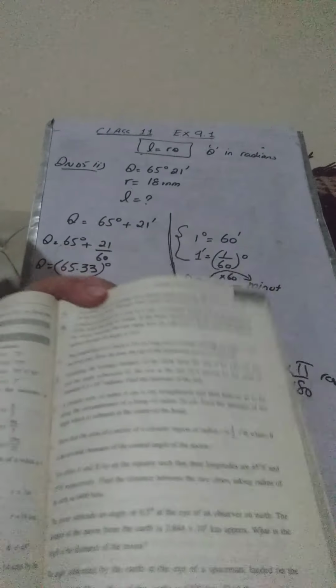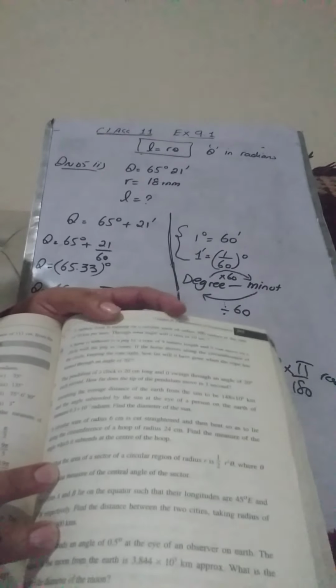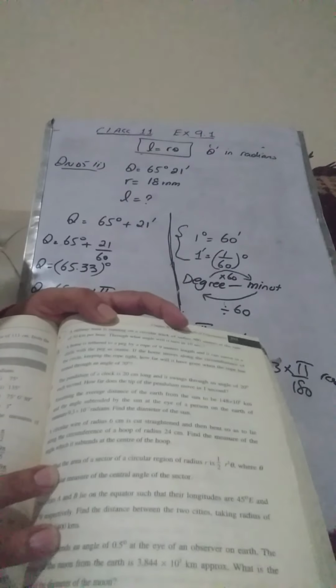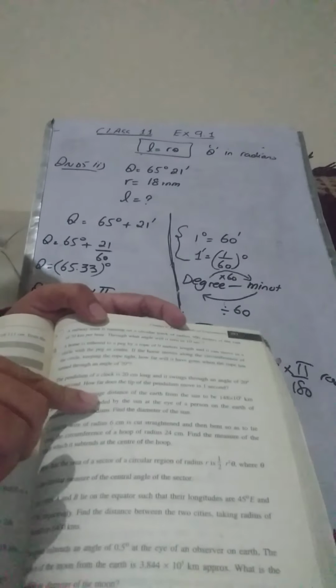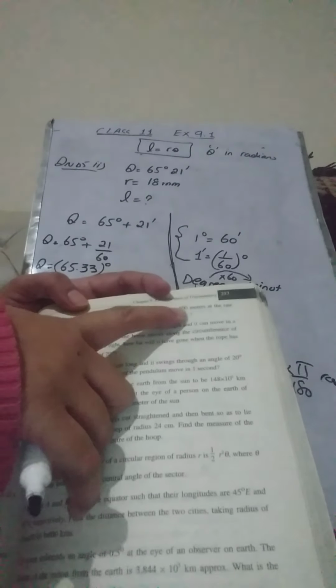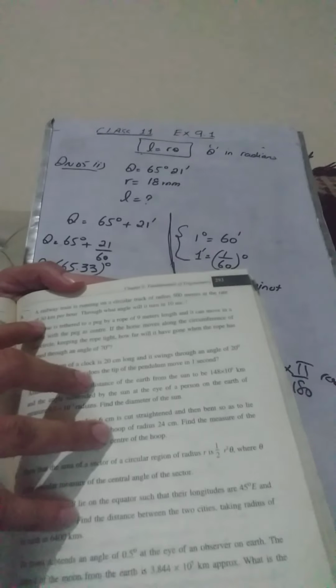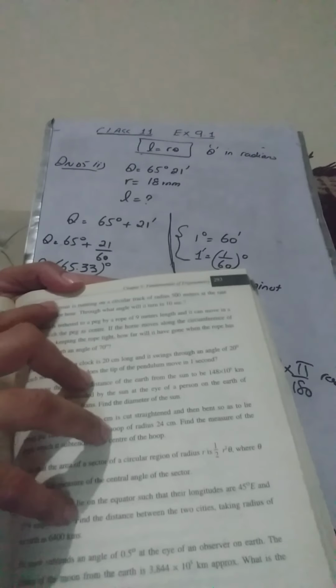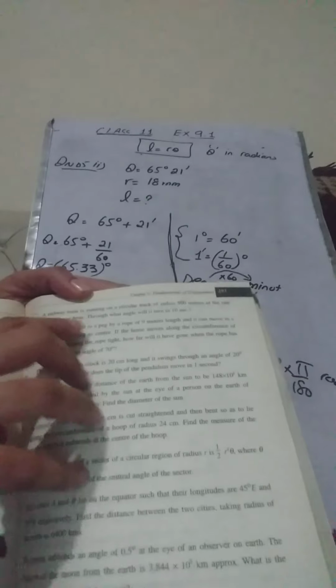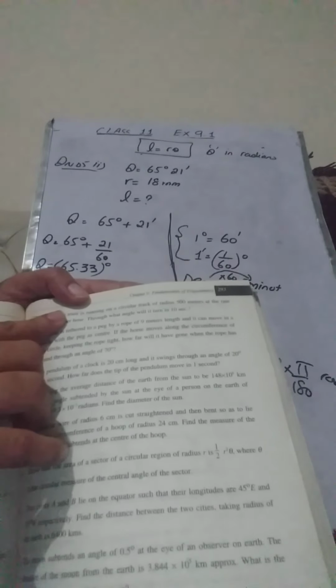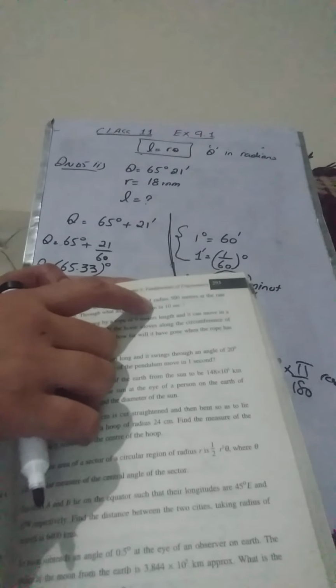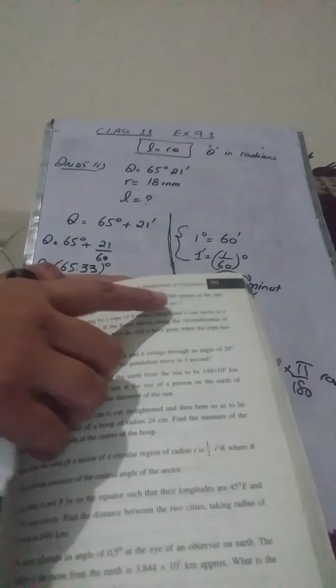In question number 9, the question is, a railway train is running on a circular track of radius 500. So you have a railway train and it is moving in a circular path, and the radius of the circle is given to be 500 meters at the rate of 30 kilometer per hour. This is the distance which the train is covering in 1 hour, or in other words, this is the speed of the train, 30 kilometer per hour. And the radius of the circular track in which the railway is moving is 500.